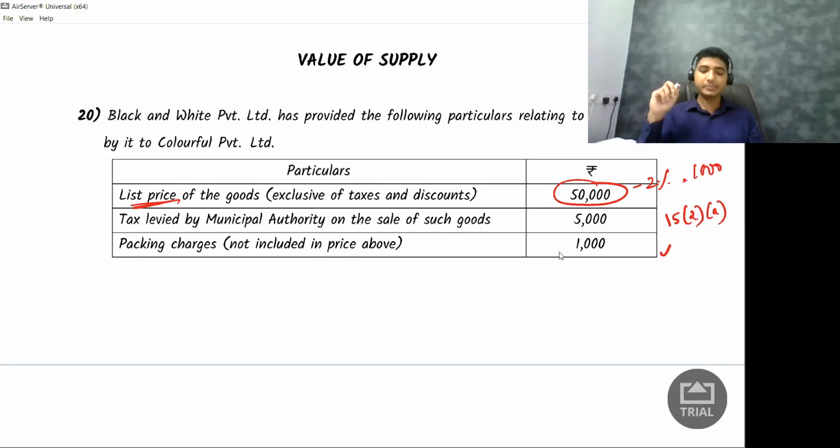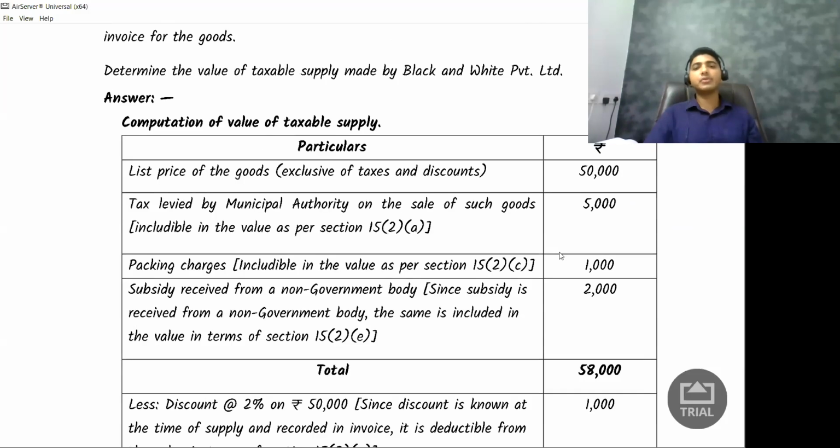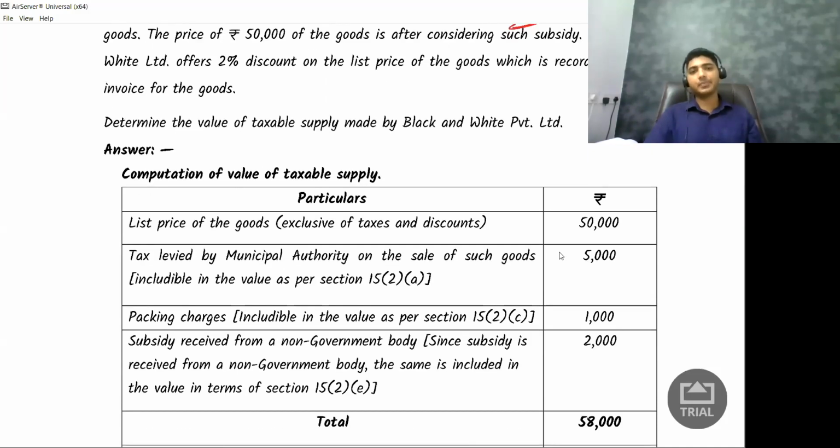So in examination, how am I supposed to write the answer? Answer is also here. Computation of value of taxable supply. Okay. So list price of the goods, how much? 50,000 rupees. Tax levied by municipal authority, and preferably remember these sections, that is section 15, subsection 2, clause A. How much? 5,000 rupees. So what will happen if I remember the clause? You will get more marks. Next, packing charges. That is section 15, subsection 2, clause C. That is 1,000 rupees.